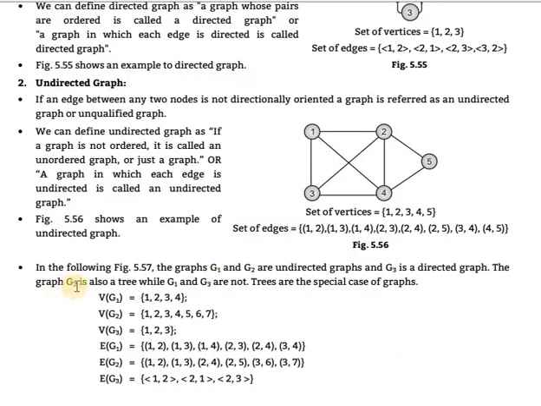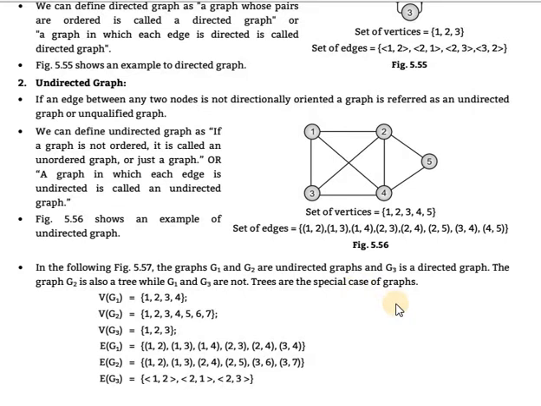For that, in the following figure, the graphs G1 and G2 are undirected graphs and G3 is a directed graph. The graph G2 is also called a tree. G1 and G3 are not. Trees are a special case of graph. Okay, in that set as G1, G2, G3.